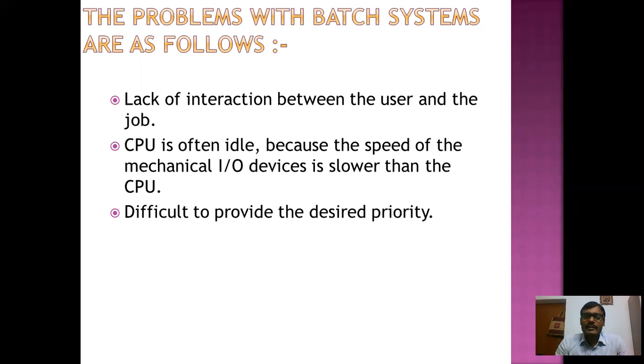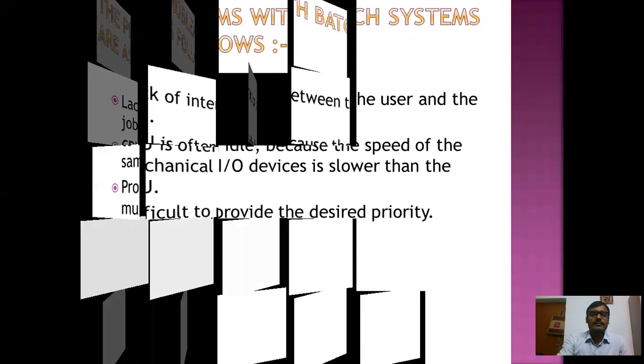There is a lack of interaction between the user and the job. And the last disadvantage of this system is it is difficult to provide the desired priority of jobs. Suppose you have set 100 tasks, so you can't give priority to the desired task. Okay, these are the disadvantages of batch operating system.